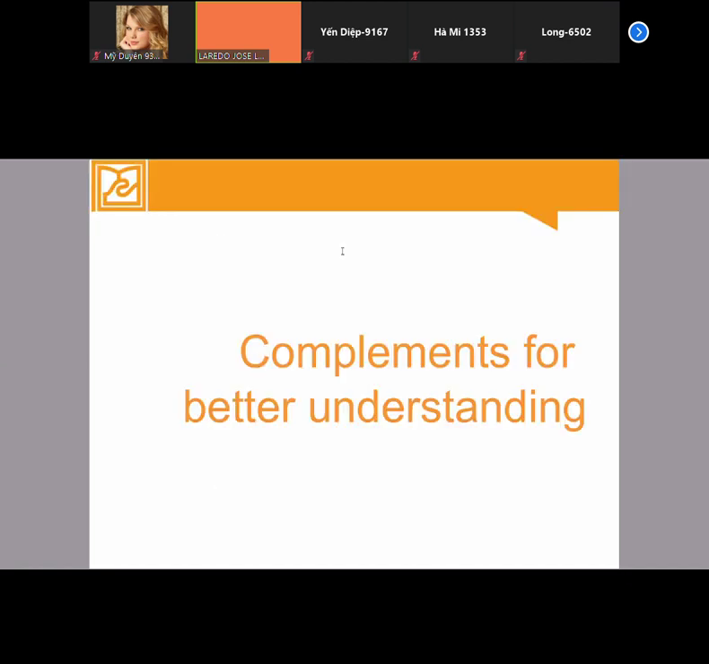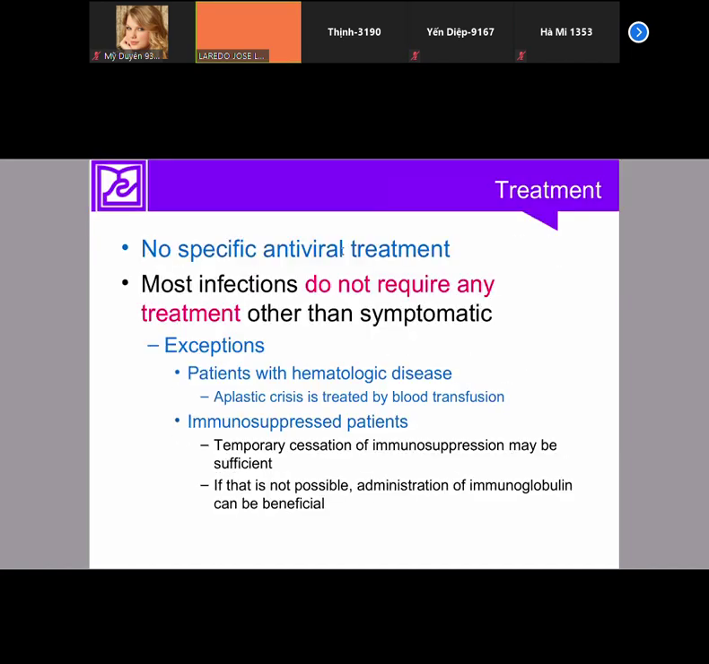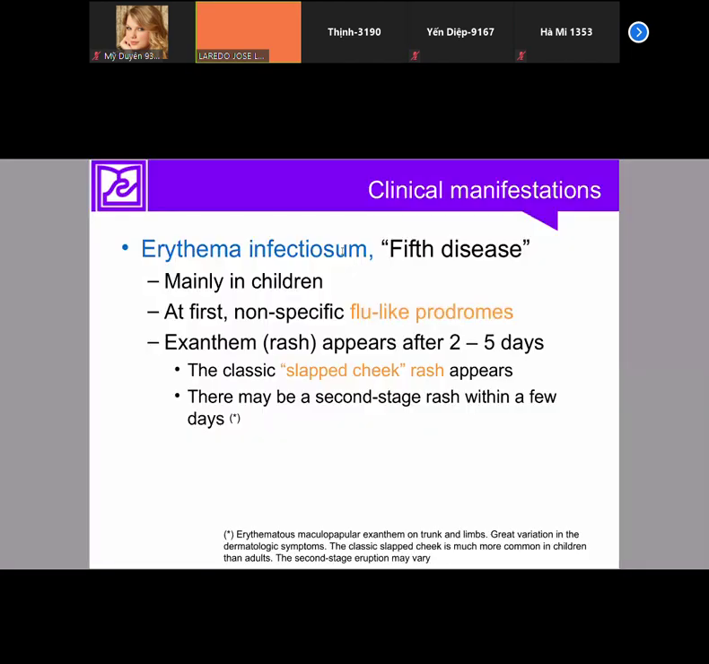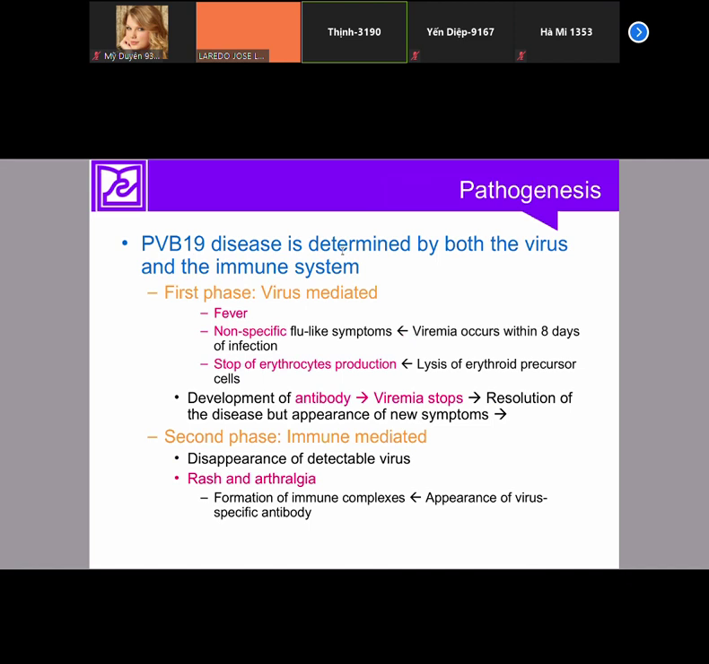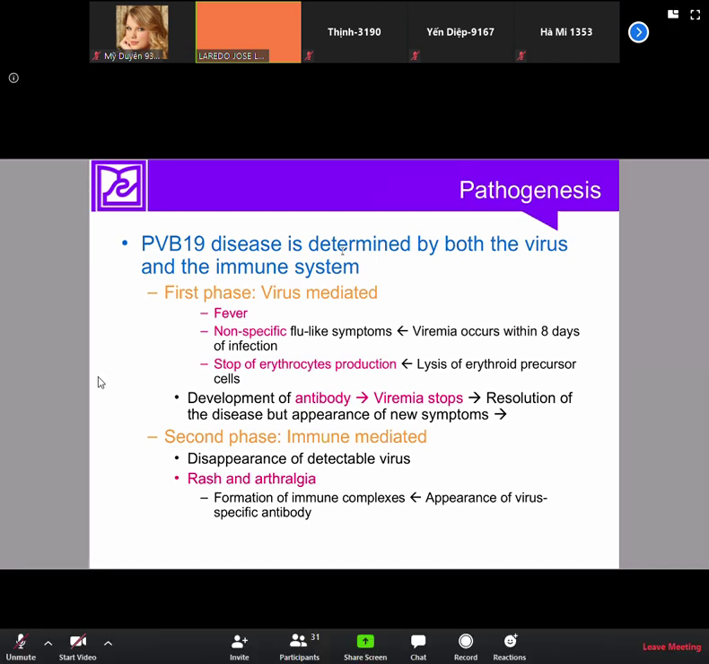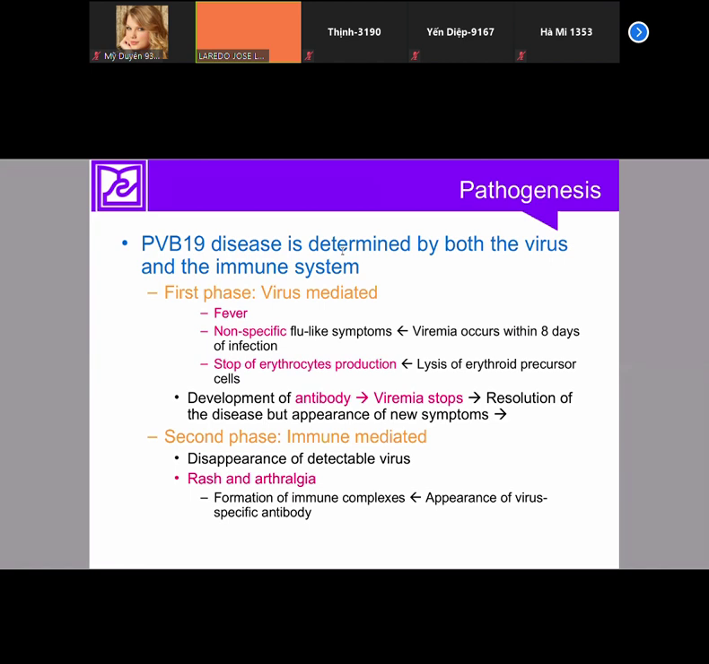Questions before we finish? Can you explain the word cell-mediated? Cell-mediated? Yes. So you mean related with the immune system. Cell-mediated means mediated by cells. So when I write this word, I usually mean mediated by the cellular immune response, so produced by T cells.